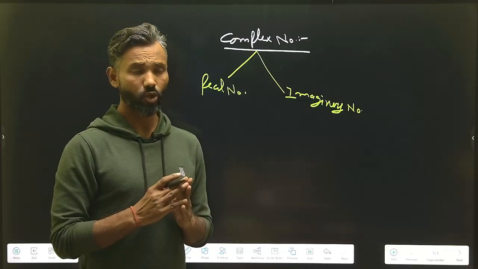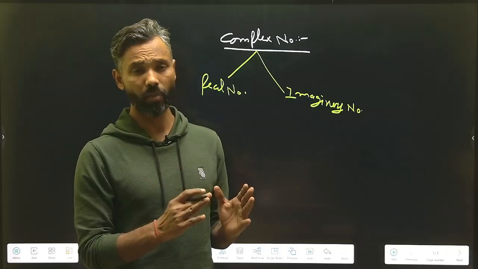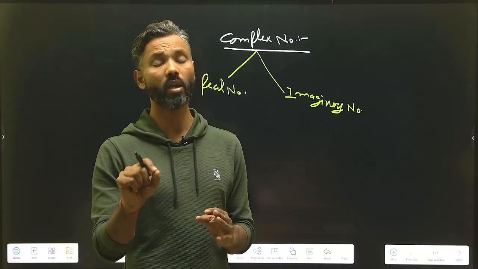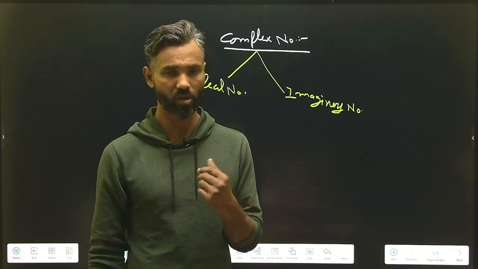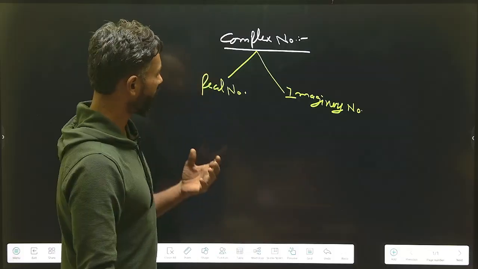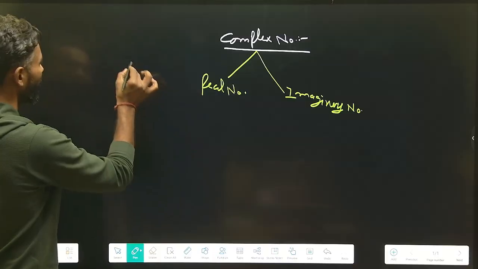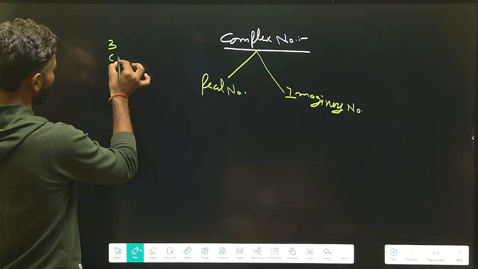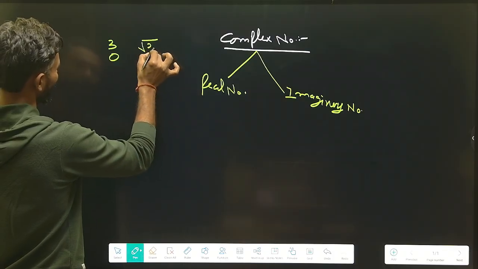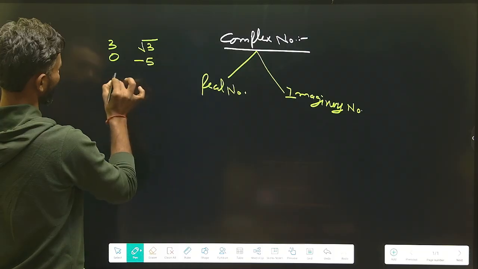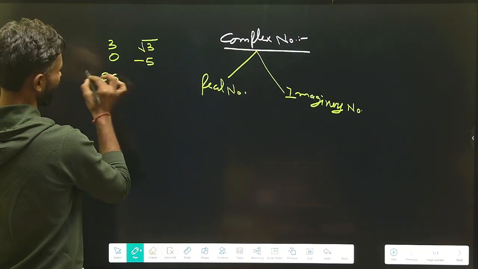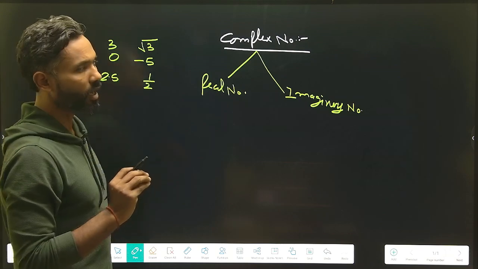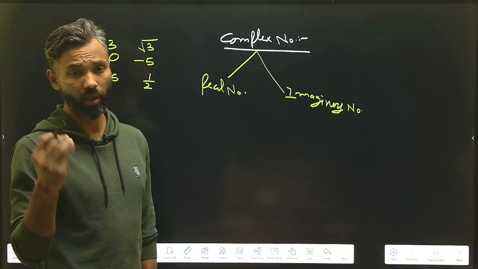Listen to me, every kind of number is a real number except if there is a negative number placed inside a root, that is an imaginary number. Understand that? All other numbers are real numbers. 3, this is an integer, it's a real number. 0 is also a real number. Root 3 is also a real number. Minus 5 is also a real number. 2.5 is also a real number. 1/2 is also a real number. Any kind of number you are thinking of within your brain is a real number.